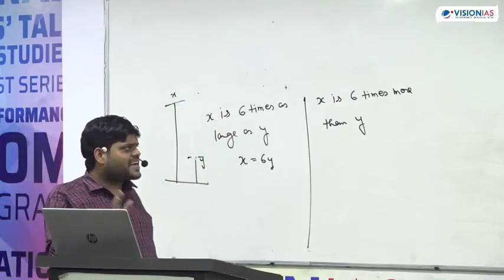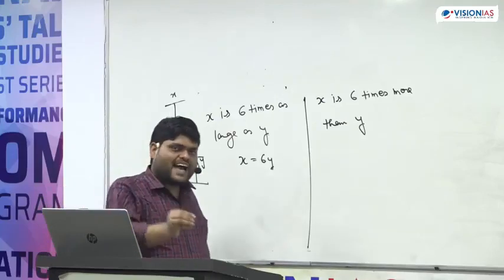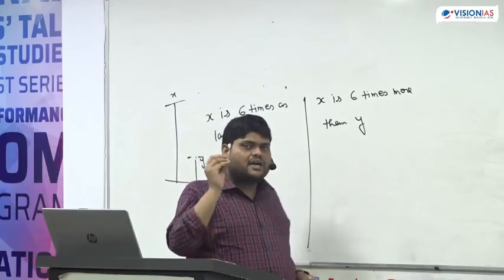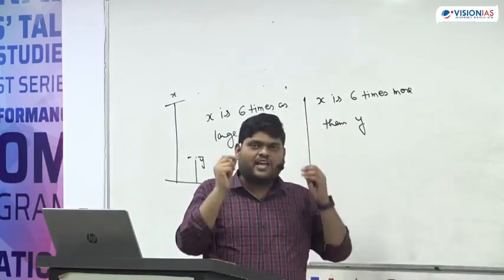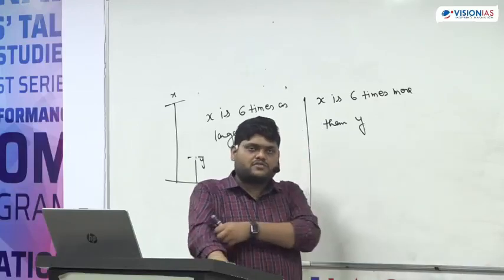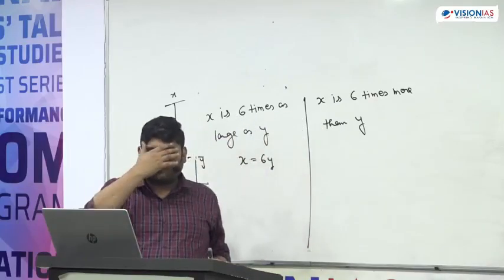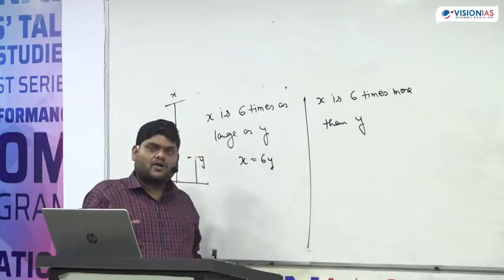Now, the second statement is X is 6 times more than Y. I'm damn sure if you ask this question to many of the teachers also, they will tell you the wrong answer. Because sometimes I have seen UPSC have given the question and they have given the wrong answer there.